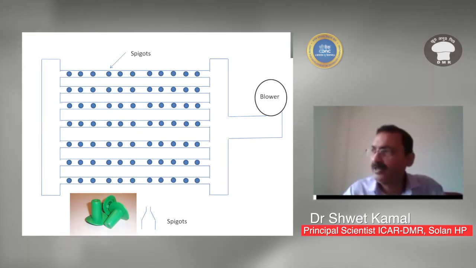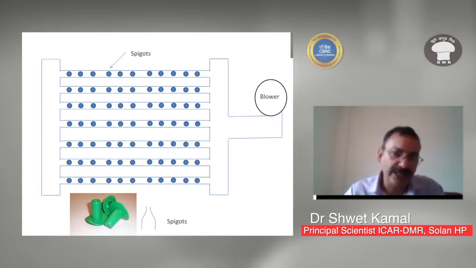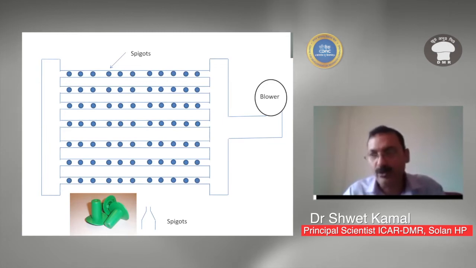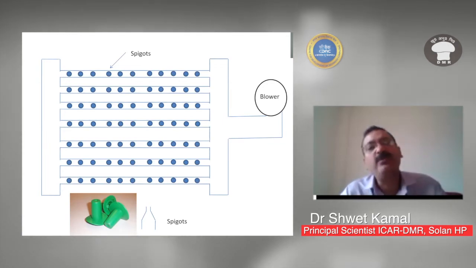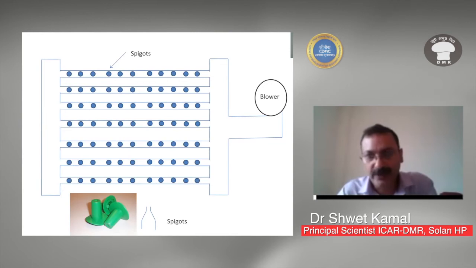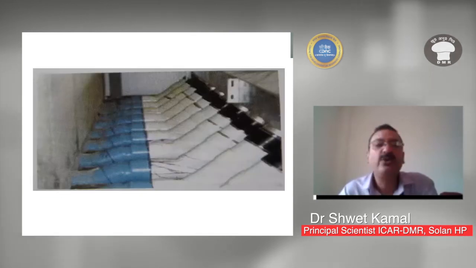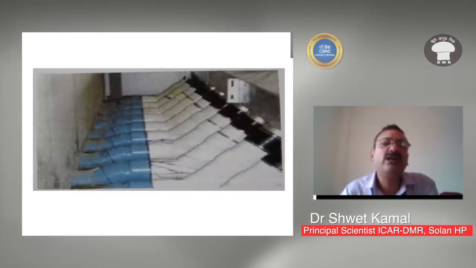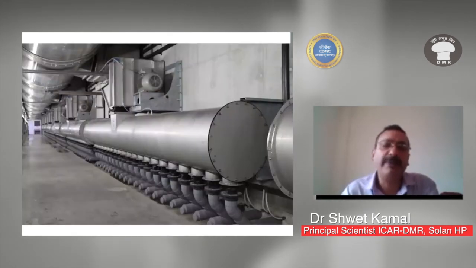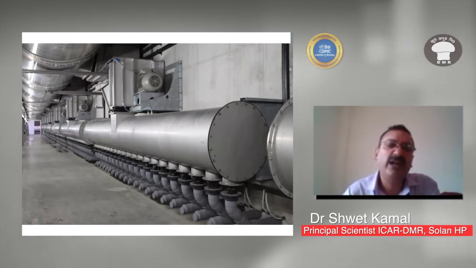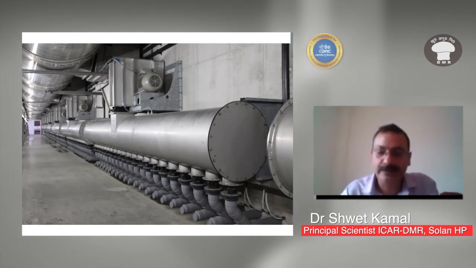The second benefit of the spigot is that, because the top end is tapered, the pressure of the air is increased in the spigot, and this allows the air to cross through the composting mixture in the bunker. You can see these are the pipes running through the bunker. This is the back side of the bunker. You can see this is a tailpipe, which helps in equalizing the pressure in all the pipes of the bunker.